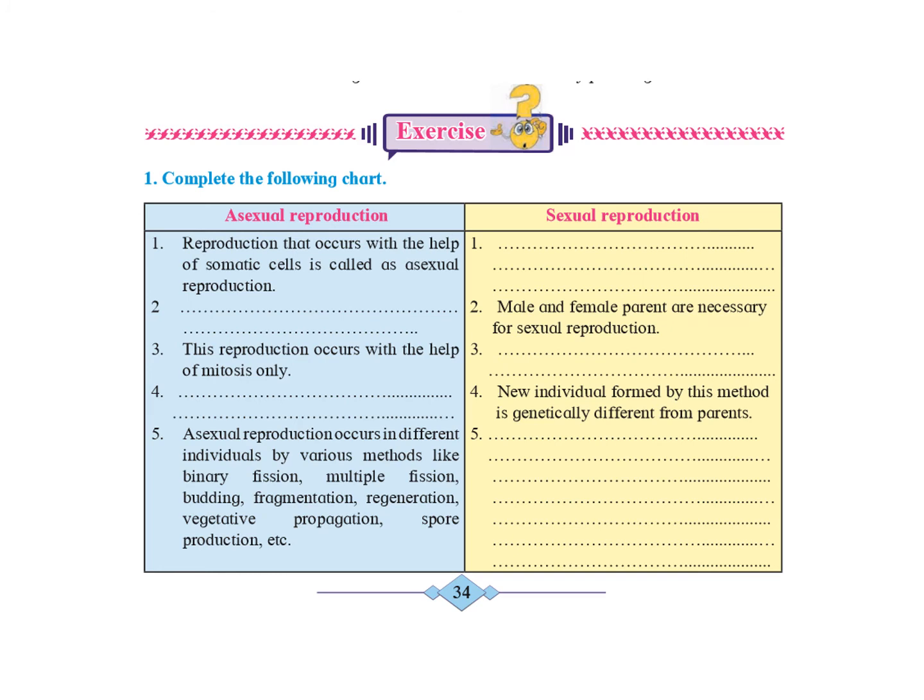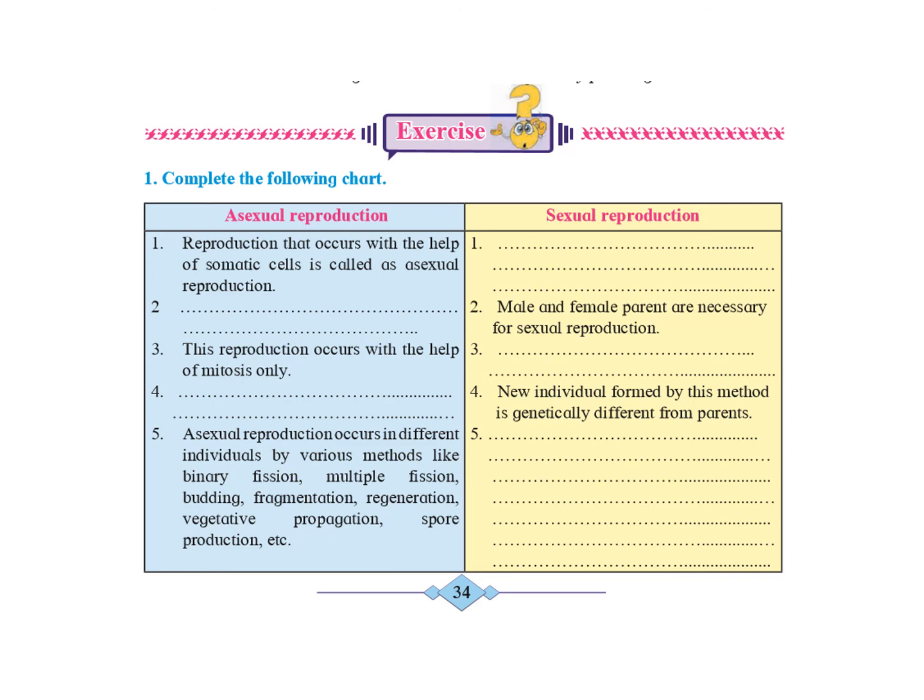The third point given below asexual reproduction is: this reproduction occurs with the help of mitosis only. Below sexual reproduction: this reproduction involves both mitosis and meiosis types of cell division. The fourth point: the new individual formed by this method is genetically identical to its parent. While below sexual reproduction: the new individual formed by this method is genetically different from the parents.